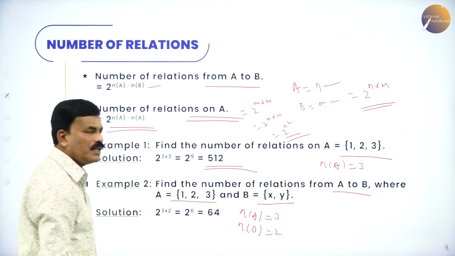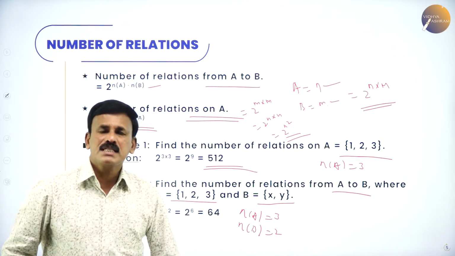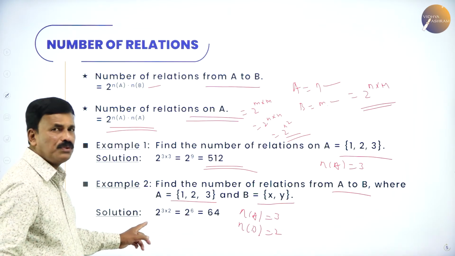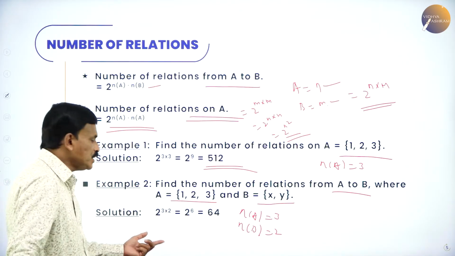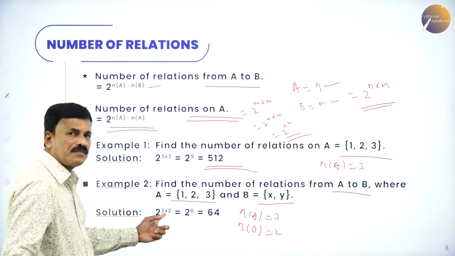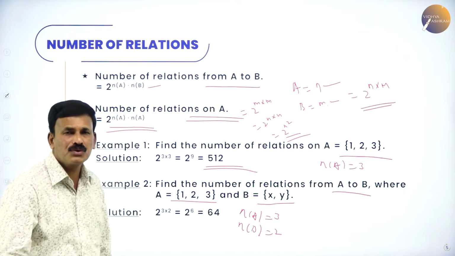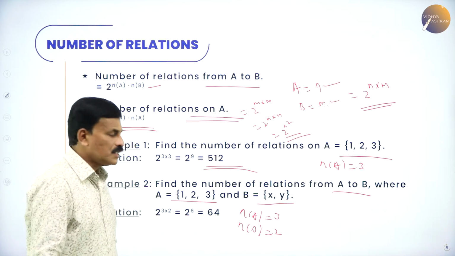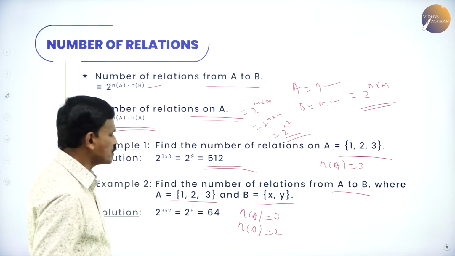So the number of elements in the first set is 3 and the number of elements in the second set is 2. Therefore, the number of relations from A to B is 2 to the power of n of A into n of B, which can be written as 2 to the power of 3 into 2, that is 2 to the power of 6, equal to 64. 2 2s are 4, 4 2s are 8, 8 2s are 16, 16 2s are 32, into 2 is 64. That is 2 to the power of 6.